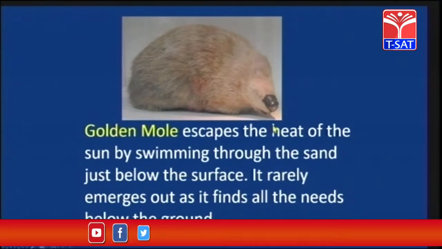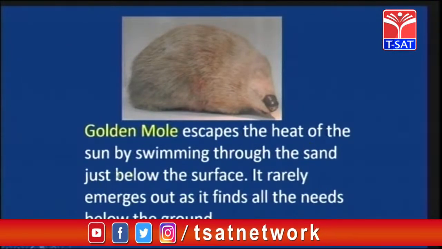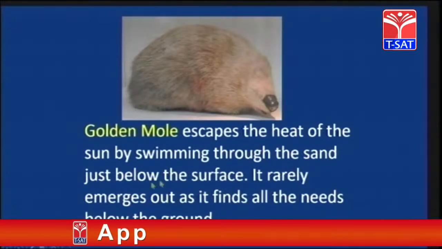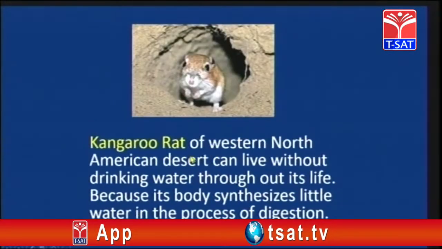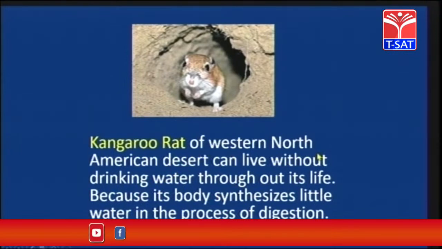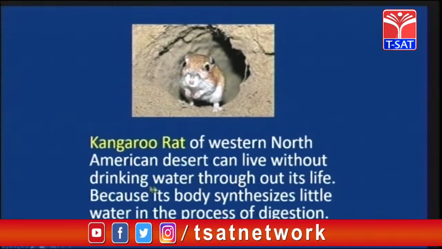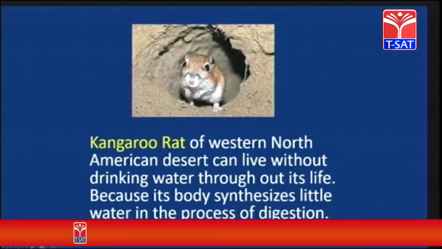This is the golden mole, children. It does not have eyes, so it escapes the heat of the sun by swimming through the sand just below the surface. It rarely emerges as it finds all its needs below the ground. Now this is the kangaroo rat of the western North American desert, which can live without drinking water throughout its life because its body synthesizes a little water in the process of digestion.